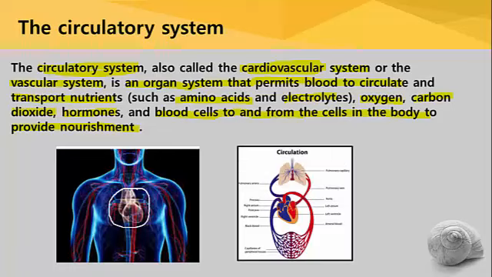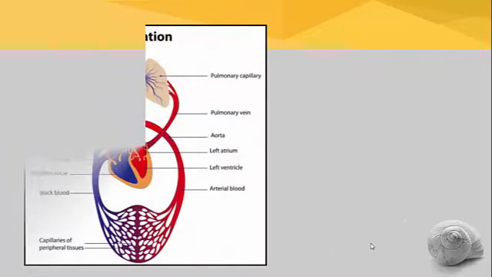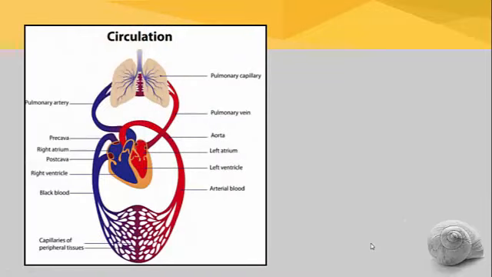And this is the complete representation of circulation, where exactly the blood is received by the heart, pumped by the heart, and how it is supplied to all body cells. So now I am going to show the more enlarged image of the same, so that every labeled part can be seen clearly.